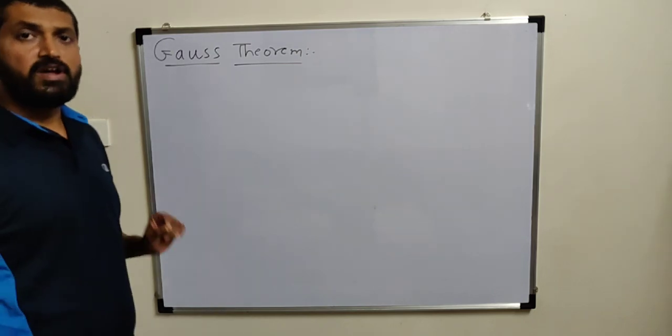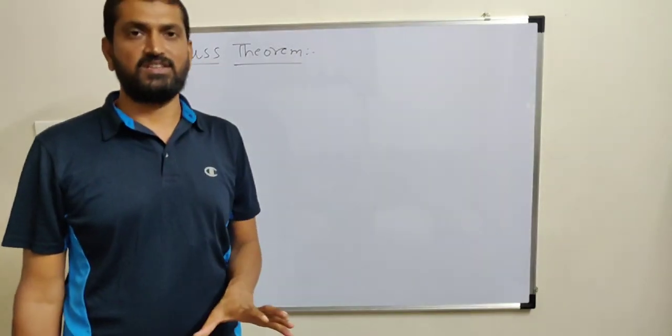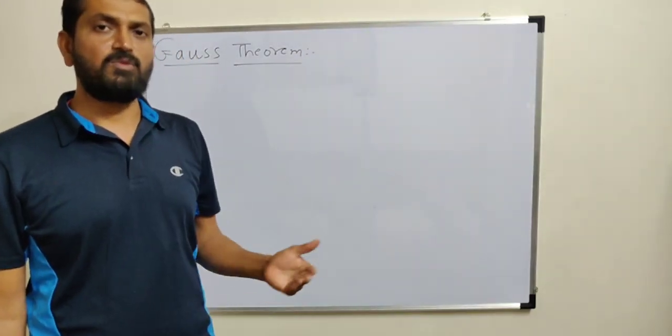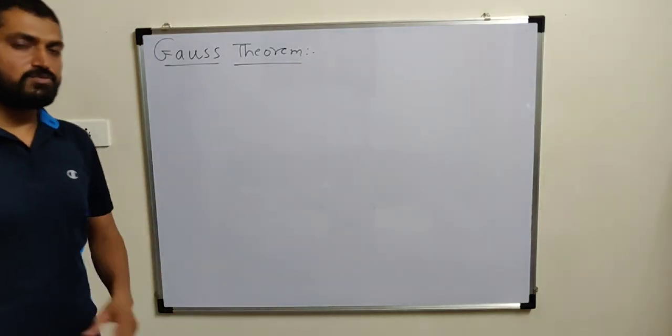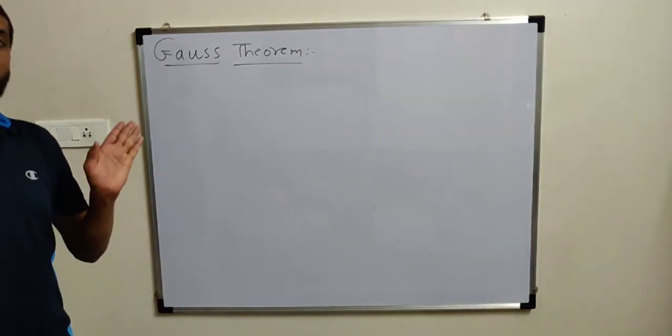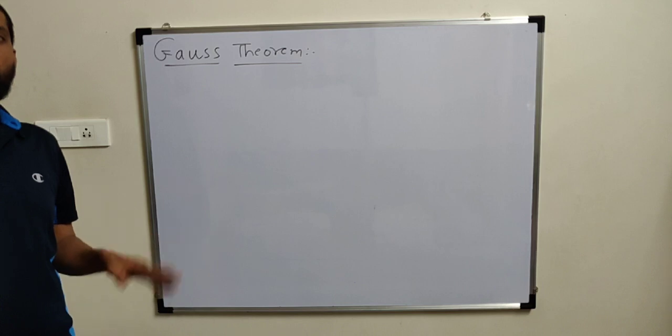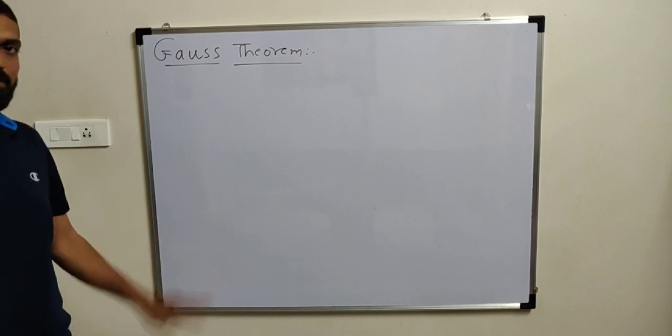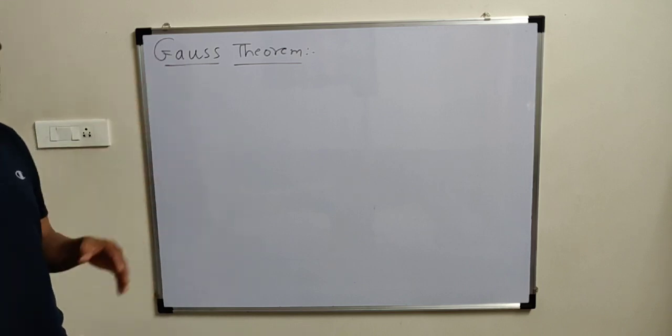We know that Coulomb's law is applicable only for point charges. Means in order to obtain the formula for intensity near a point charge, Coulomb's law is okay. But near a linear charge, surface charge, or volume charge, Coulomb's law is not applicable, and hence we have to discuss this additional concept.